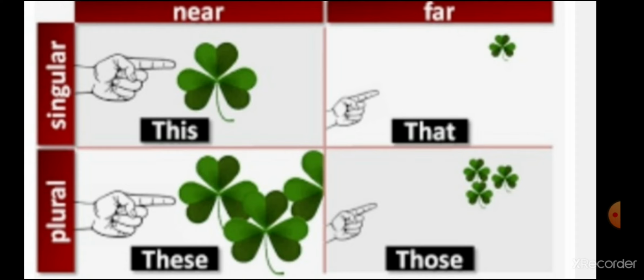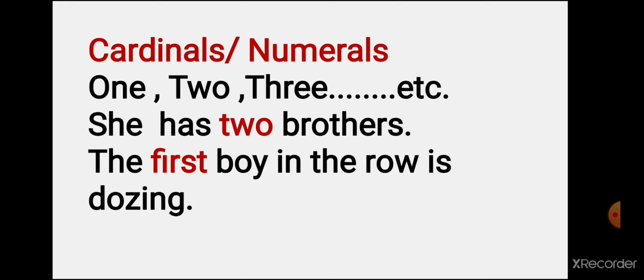Okay, next students, cardinals we can say are numerals. Here like 1, 2, 3, 4, 5 etc., first, second, third. Okay, these are called cardinals, or we can say numerals. Like she has 2 brothers, she has 5 brothers, she has 2 sisters. Here we can say. Then students, the first boy in the row is dozing. Okay, here two and first are determiners.